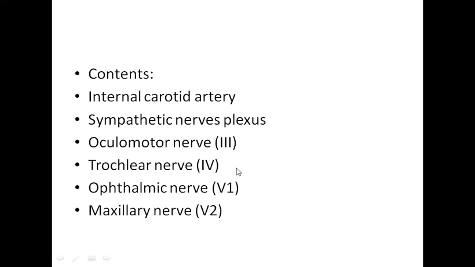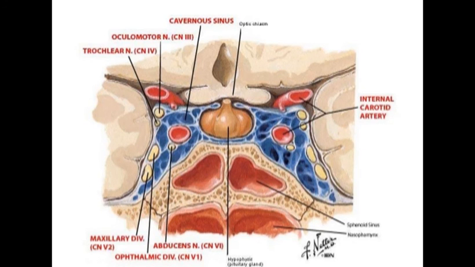After that we'll discuss the contents, which is another important question regarding the cavernous sinus. In contents, we have the internal carotid artery, sympathetic nerve plexus, oculomotor nerve, trochlear nerve, ophthalmic nerve, and maxillary nerve. In this picture we can see all the contents very clearly, right?